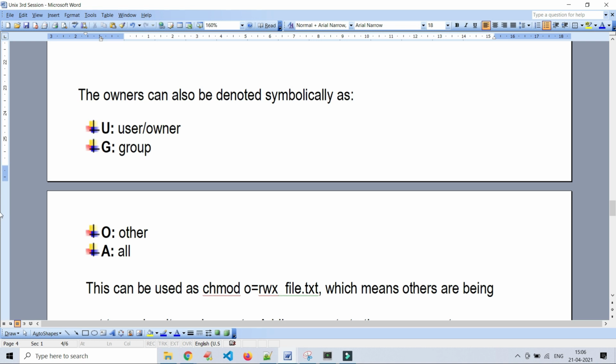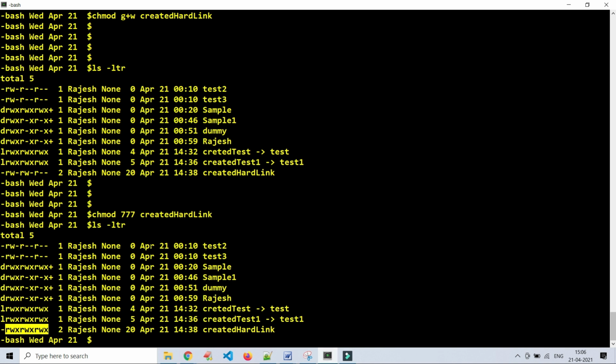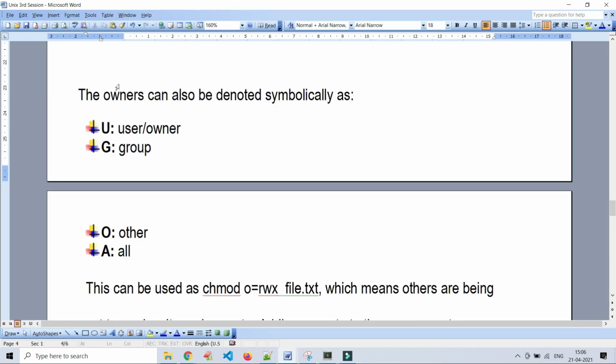We already discussed this part. If you want to give or remove access in the symbolic mode, you have to use U for users, which we already used, G for groups, O for others, and A for all.